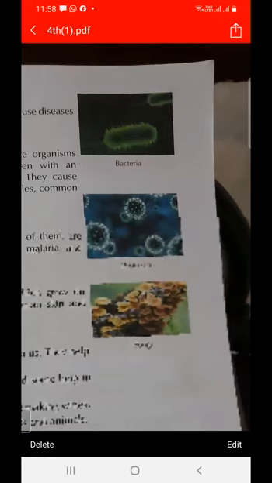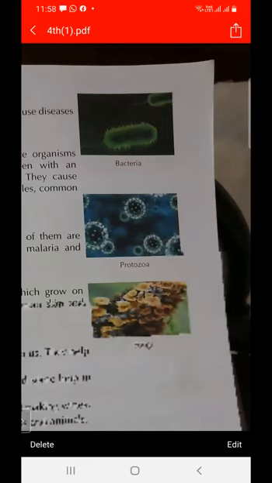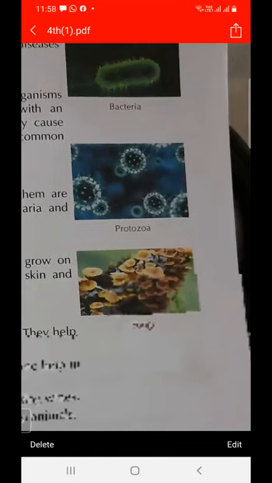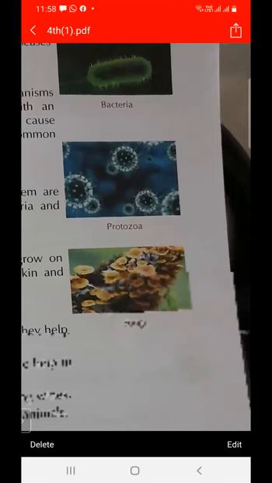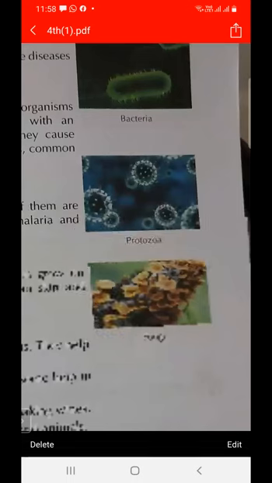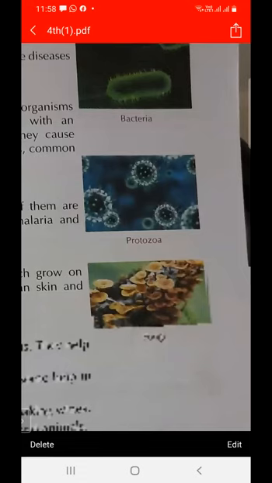The first picture is of bacteria. Bacteria is shown in the figure, and the next picture is protozoa. These are small tiny structures of protozoa, and then this is the picture of fungi. So you have to remember the pictures of bacteria, protozoa and fungi, and the terms related to them.